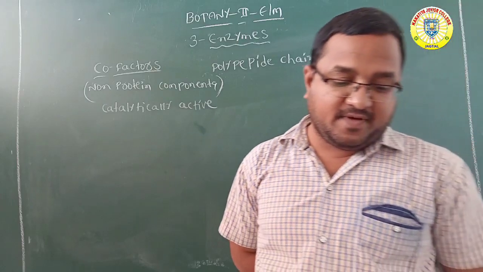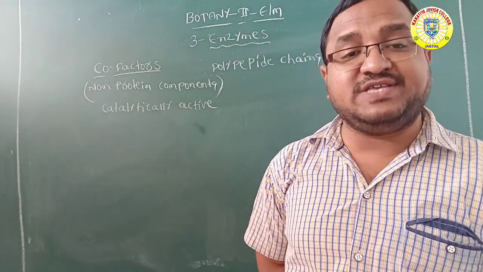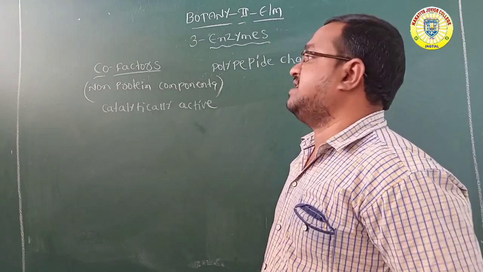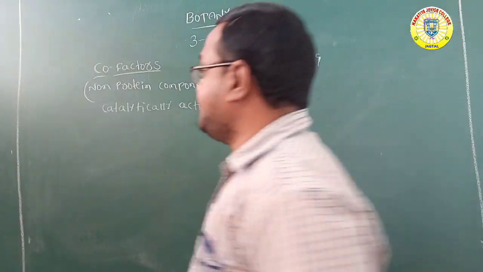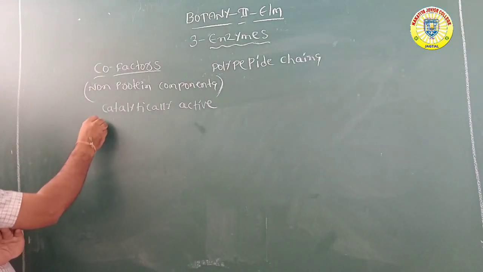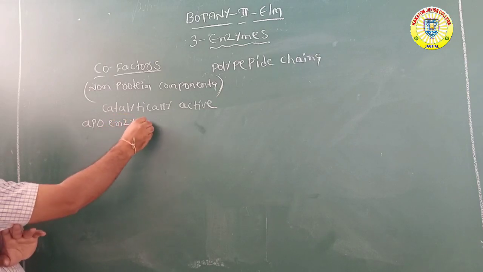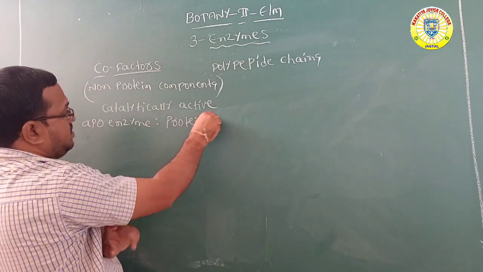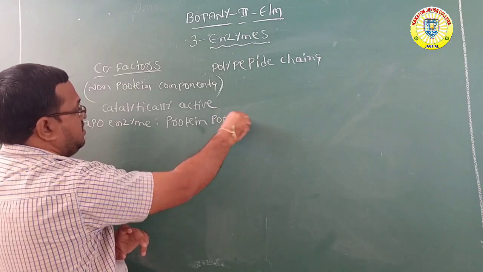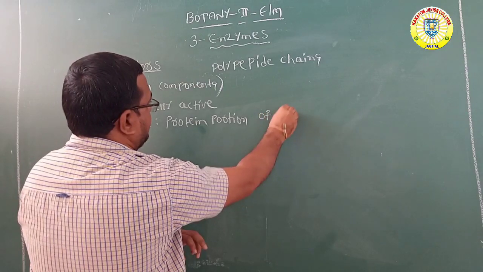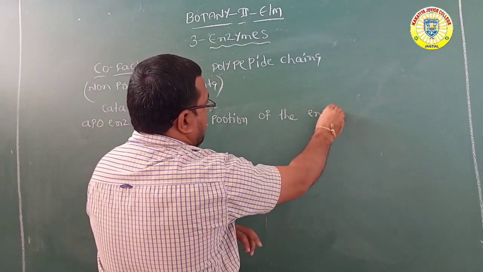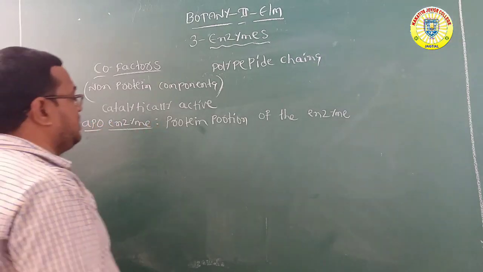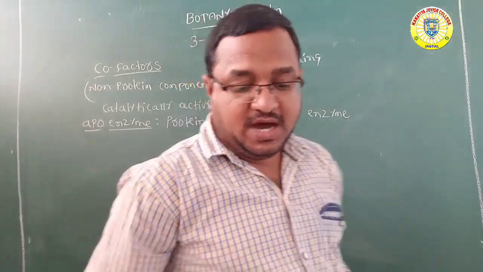One more thing you can remember: the non-protein component is the cofactor, and the protein portion of the enzyme is called the apoenzyme. What is apoenzyme? The protein portion of the enzyme is called apoenzyme.